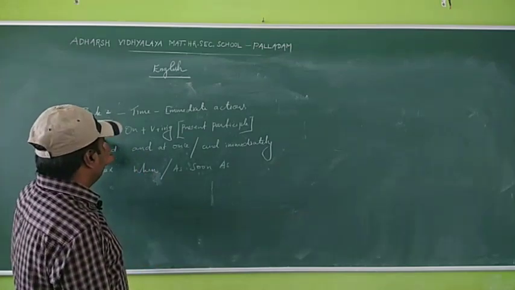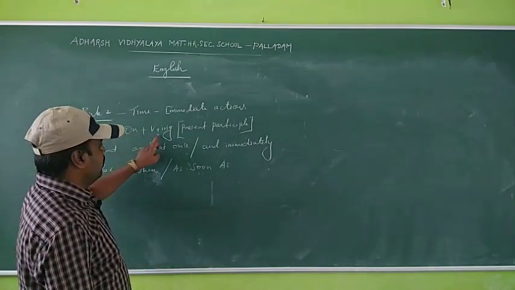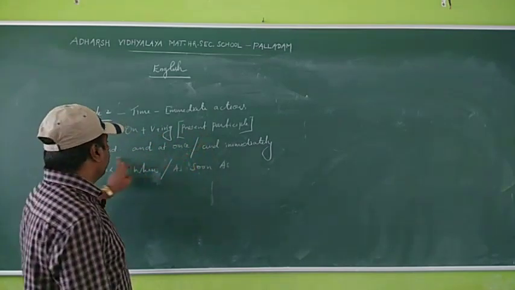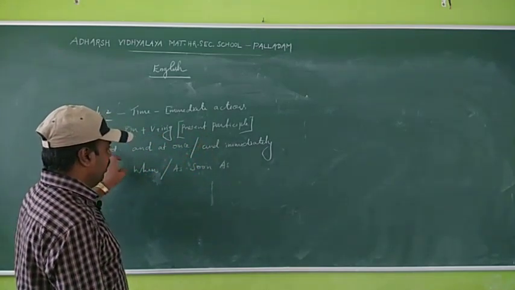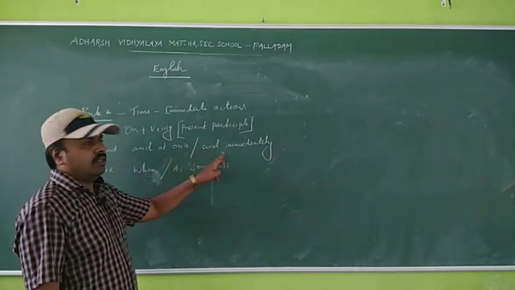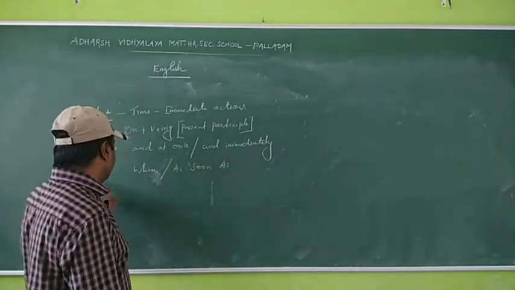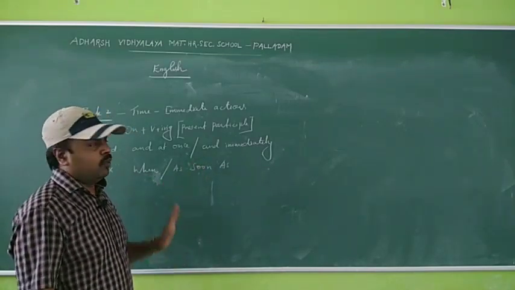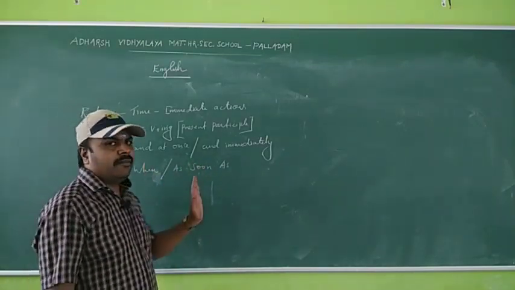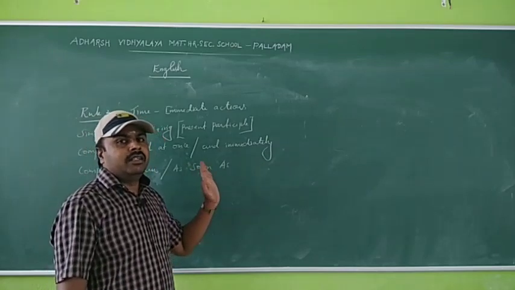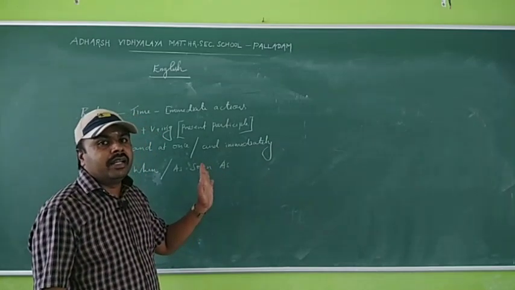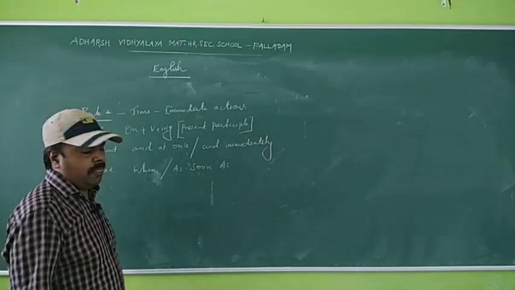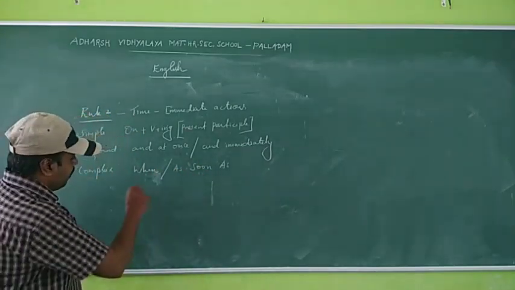So what is simple sentence? On plus V plus ing. V plus ing means present participle. Next, compound sentence, coordinating conjunction and at once or and immediately. Complex sentence, when or as soon as. So the sentences which are expressing the time, those are immediate actions. Okay, so let us see some examples.